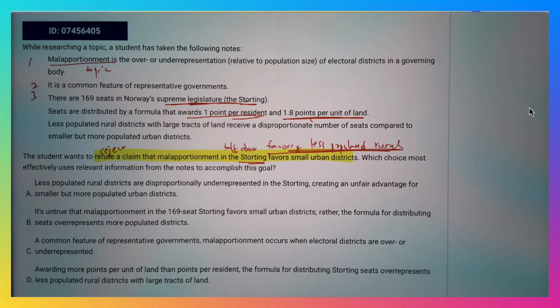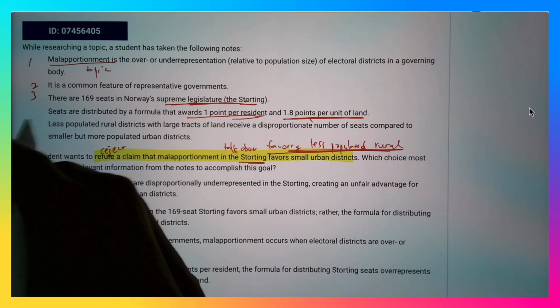If your state or province is big, the bigger the land, the more votes and more points you get to represent the Supreme Legislature. So that's important.